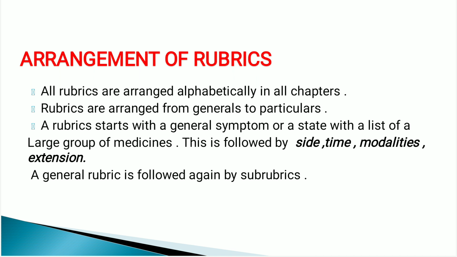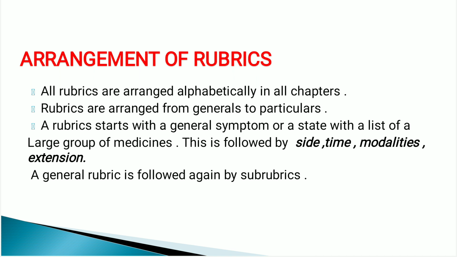Some count the subchapters of urinary organ as separate chapters, hence the total number of chapters or sections might come to 37. There are nearly 648 remedies in the repertory, and it has 1423 pages. Out of these 37 sections or 33 sections, 30 sections are under grooves.